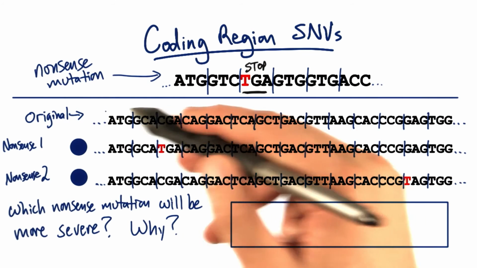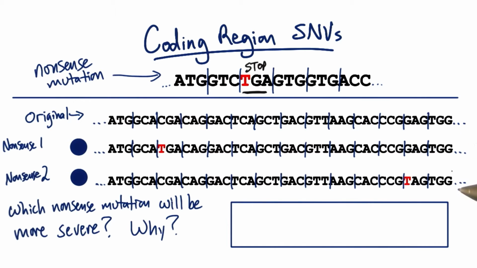Take a look at this long sequence right here. I've given you two mutant versions. They both have nonsense mutations, a TGA here, a UGA in the genetic code, and a TAG here, or UAG it would be. Both are stop codons. I want you to tell me which of these two nonsense mutations is going to be more severe, and then I want you to tell me why in this text box right here.